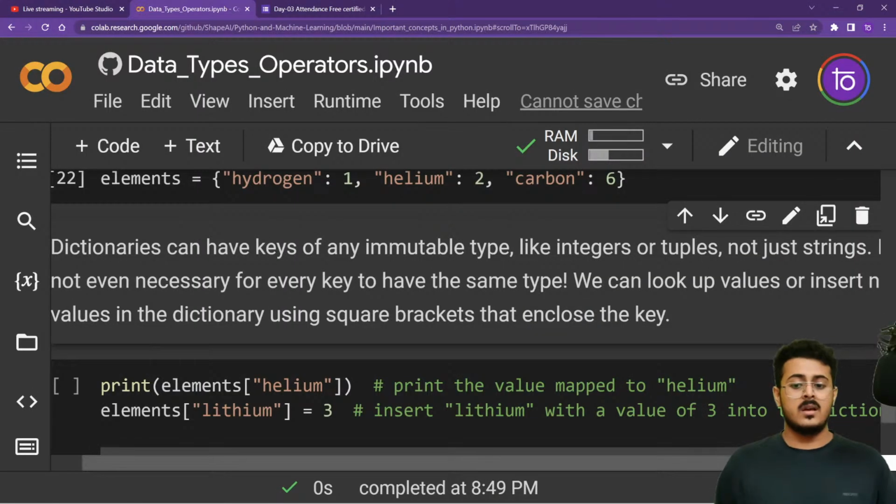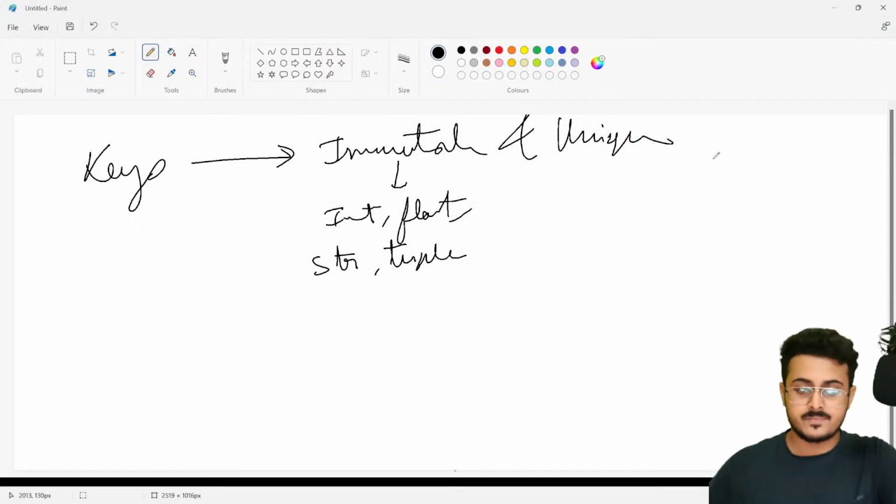It is not necessary for every key to have the same type. You can have keys of multiple data types as well. The first key can be a string, the second key can be an integer, the third key can be a float, the fourth key can be a tuple. So you can have keys of various and different data types.